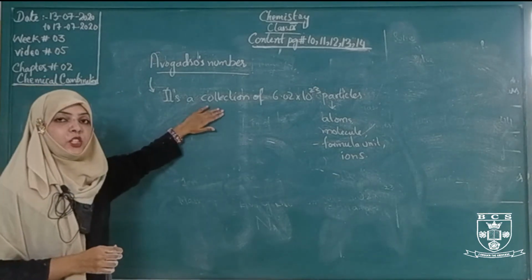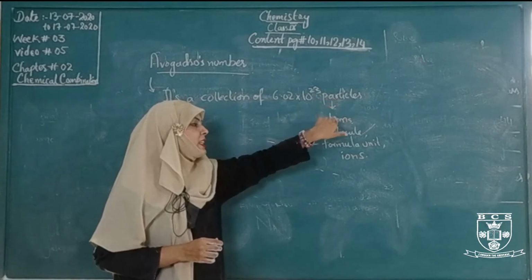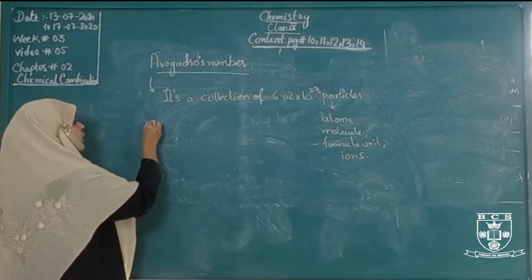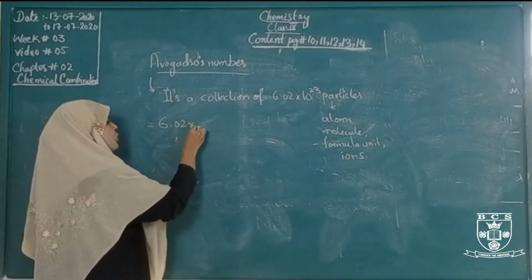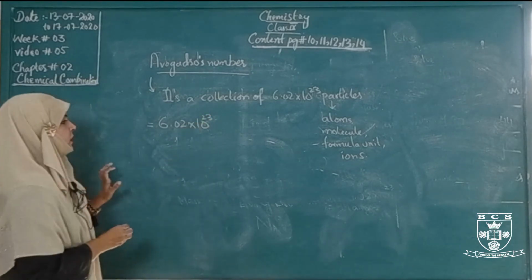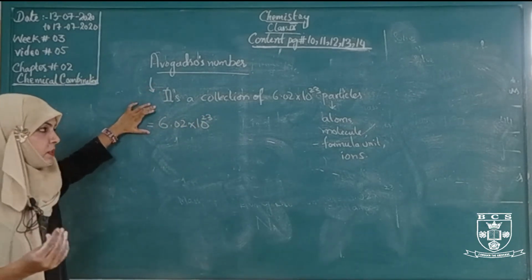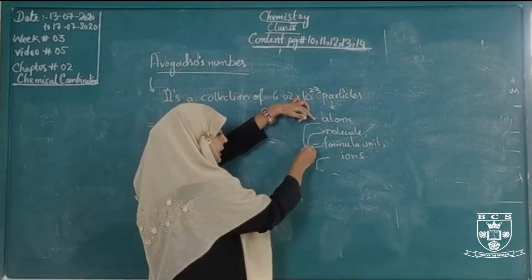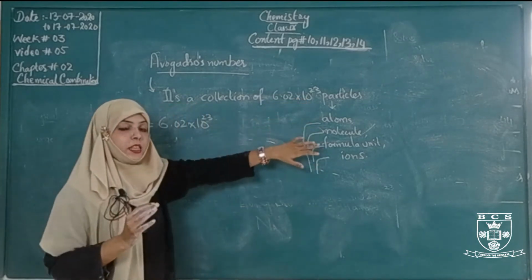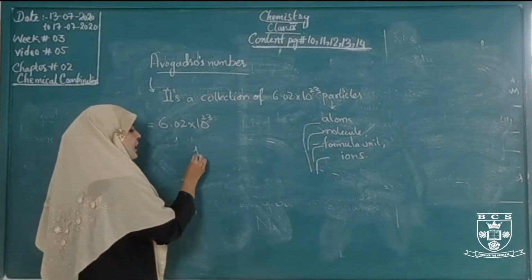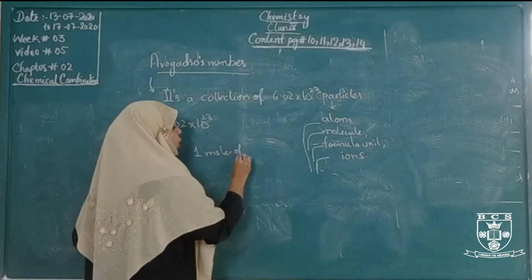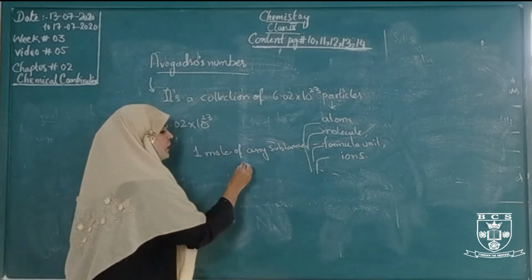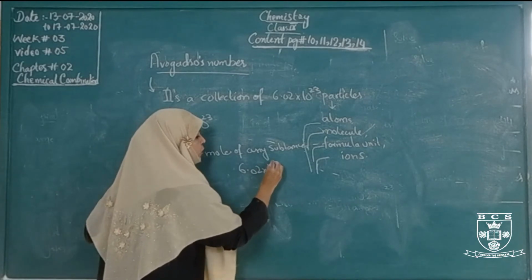Basically it is a collection of 6.02 into 10 to the power 23 particles. Particles may be atom, molecule, formula unit or ions. So the value of Avogadro is 6.02 into 10 to the power 23 particles. If we take 1 mole of any substance, from atom, molecule, formula unit or ions, 1 mole of substance is equal to 6.02 into 10 to the power 23.